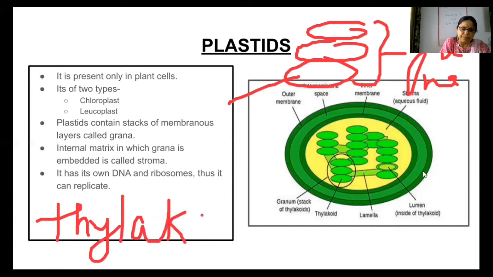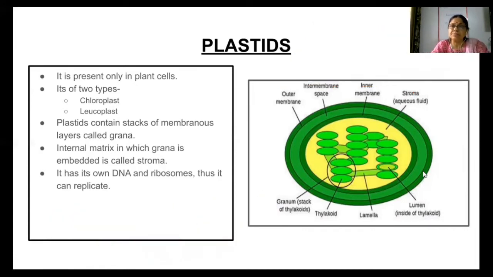Then the matrix is also present in it. This matrix is called stroma. So the biochemical reactions which are responsible for the process of photosynthesis, they all take place in the grana and stroma in case of plastids.